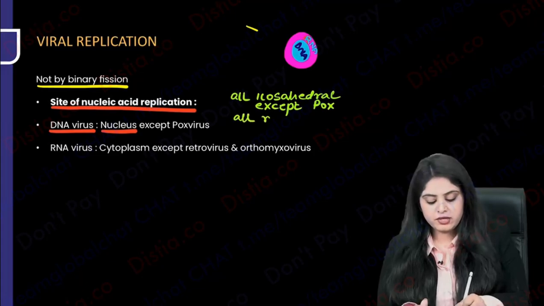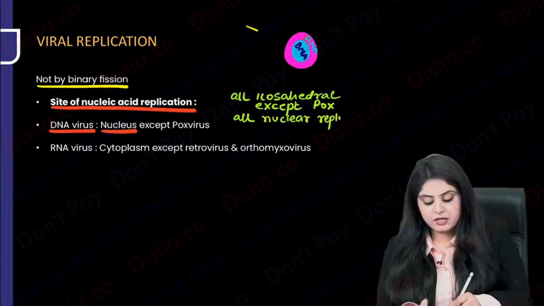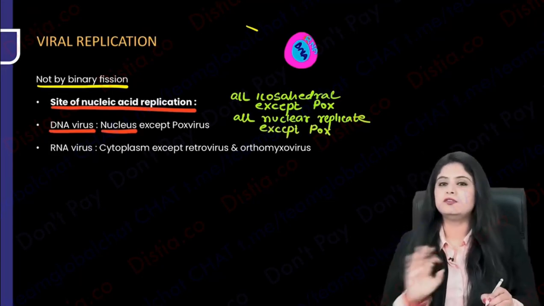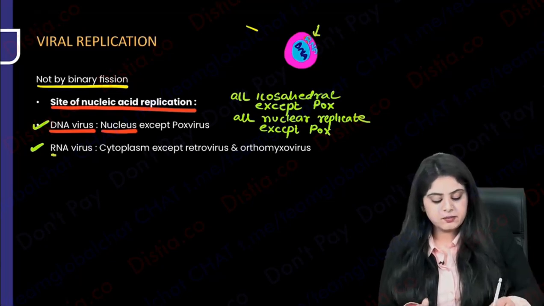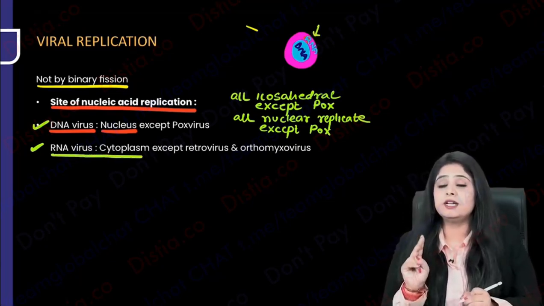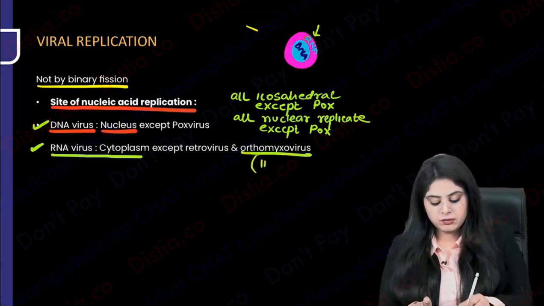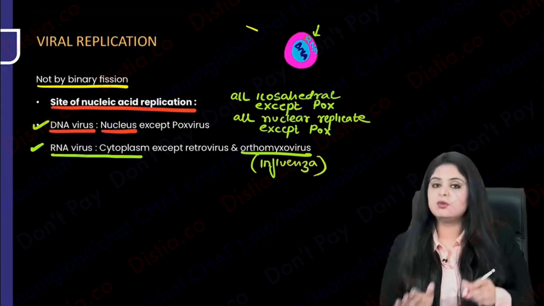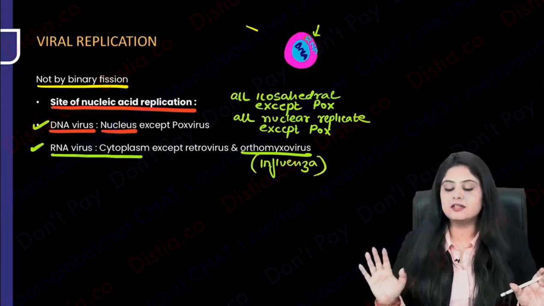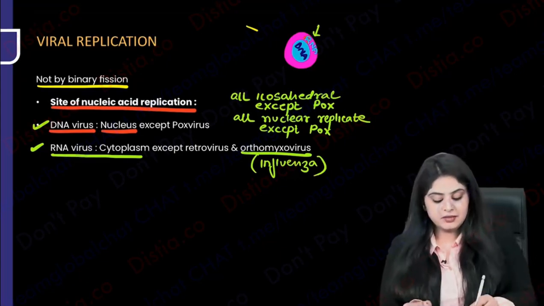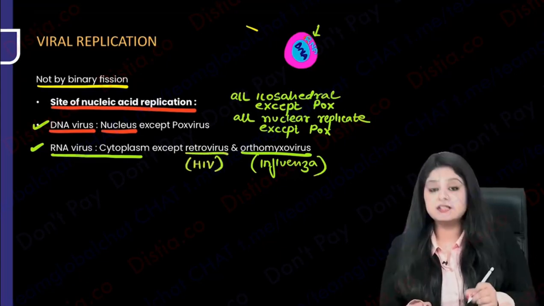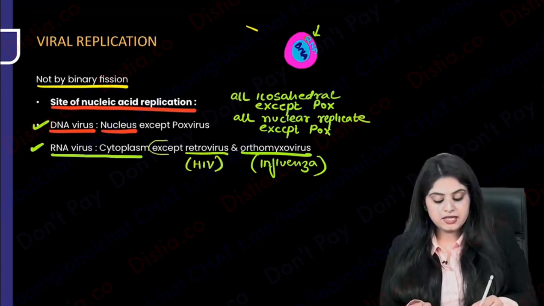Similarly, all of them are going to divide in the nucleus. They are going to show nuclear, or not divide, I would say replicate. All of them replicate in the nucleus. Again, the exception to this is pox. So I say pox is very complex. Every time it is in the exceptions. Amongst the RNA viruses, where do the RNA viruses have to replicate? They have to replicate in the cytoplasm, but which are the two deadly ones? One is orthomyxo. Orthomyxo means influenza. Now we have experienced how influenza and these myxoviruses can disrupt our life. So we know influenza is damn dangerous, and retrovirus I know as HIV. These are the ones which are exceptions. They do not replicate in the cytoplasm.